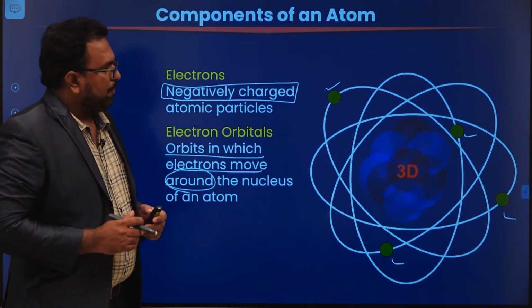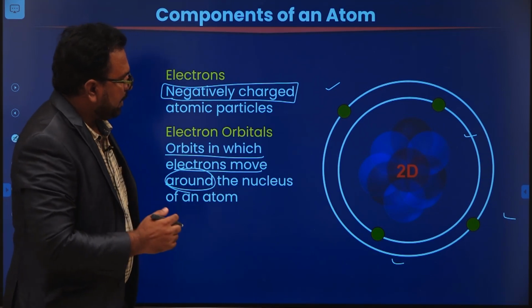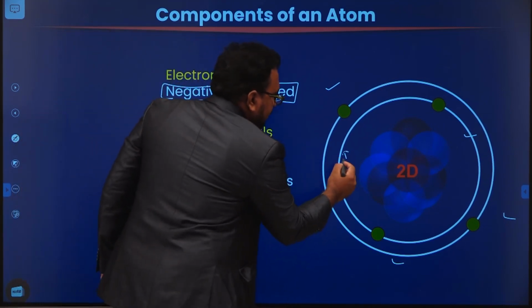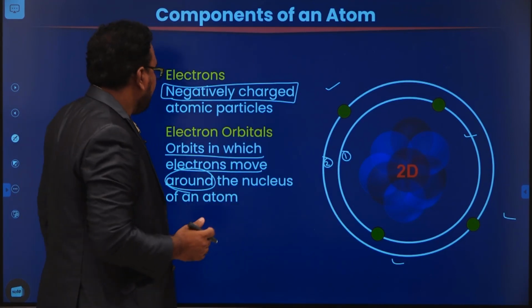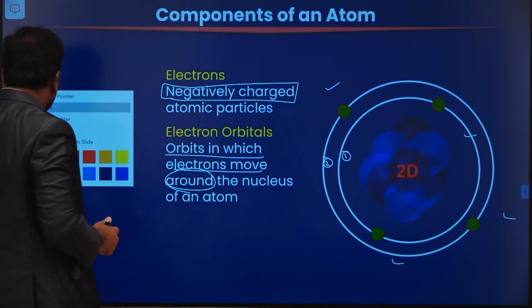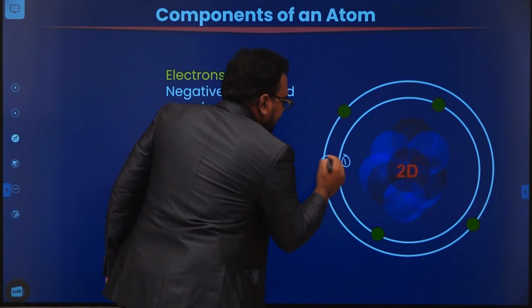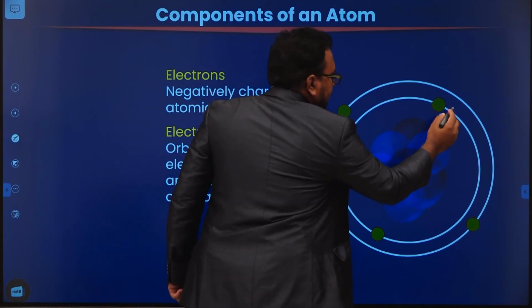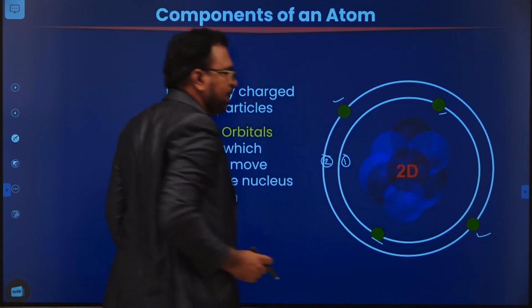Now for the sake of explanation, I am going to redraw the atom in 2D. If you see here, there are two orbits. This is the first orbit and this is the second orbit, and each orbit contains 2 electrons. 1, 2 in the first orbit and 1 and 2 in the second orbit.